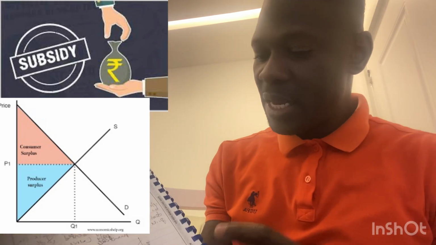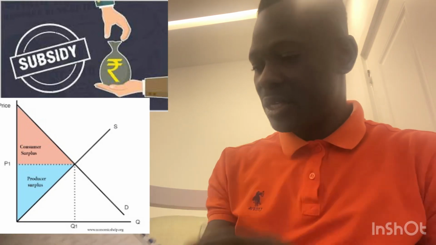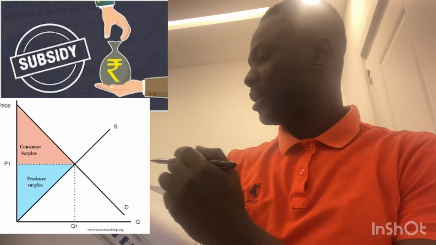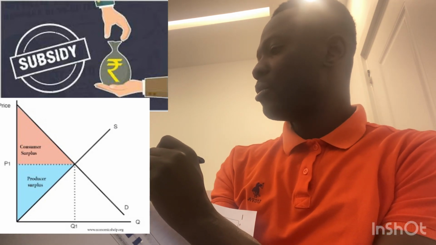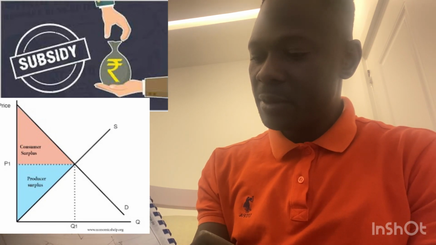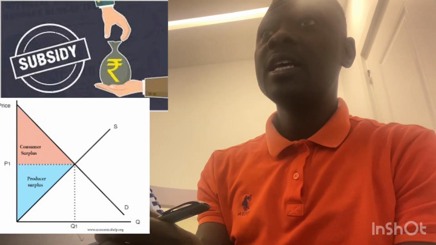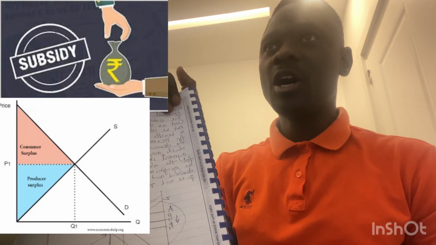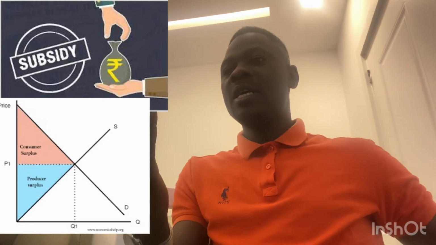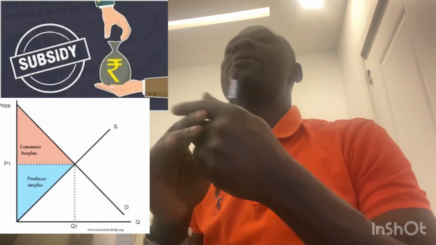So government will now be paying P1, I wrote it here. Government will be paying AQRP1. Government will be paying AP1RQ. This is what government will be paying in terms of revenue. Do you understand? Yes. So subsidy would increase consumer surplus, increase producer surplus, increase government spending.